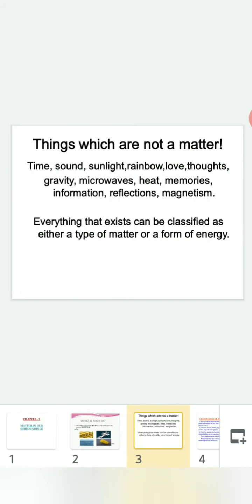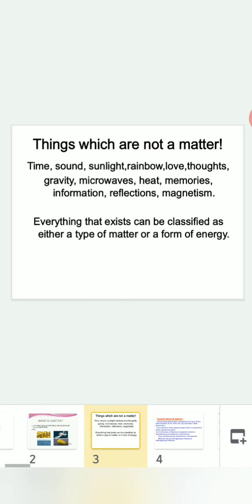Things which are not matter: time, sound, sunlight, rainbow, love, thoughts, gravity, microwaves, heat, memories, information, reflections, magnetism. Everything that exists can be classified as either a type of matter or a form of energy. So, what we have just listed above are not matter. The concept of matter should be clear. Anything that occupies space and has mass is called matter.